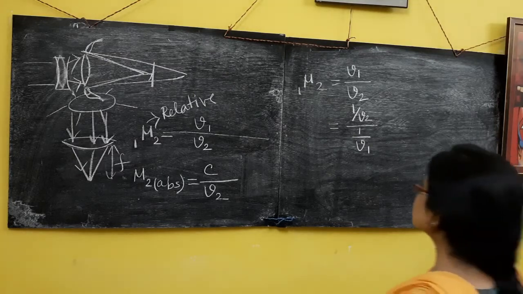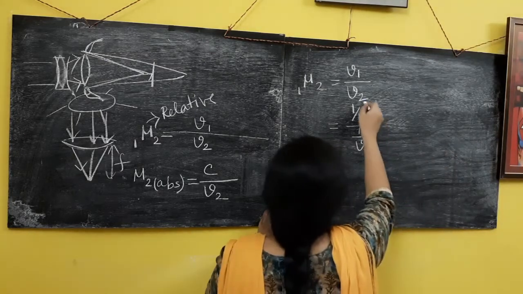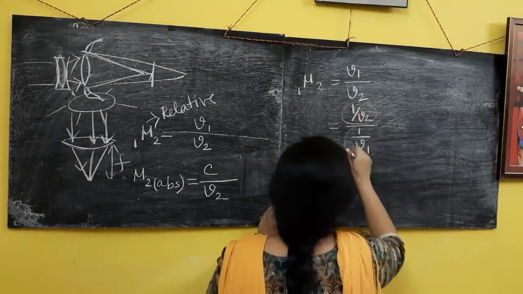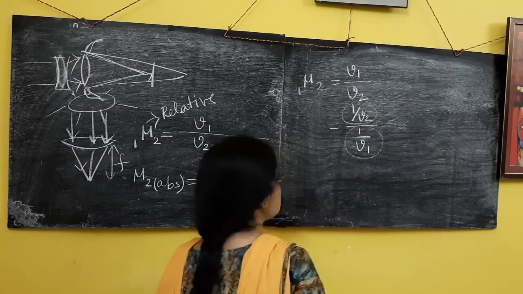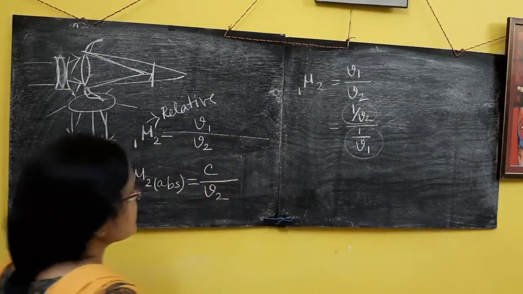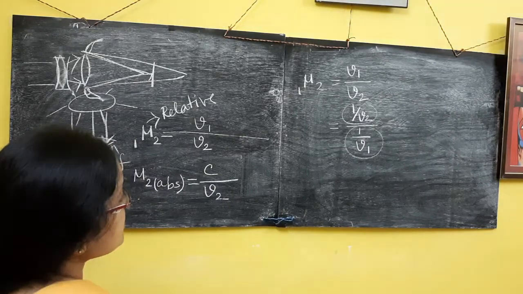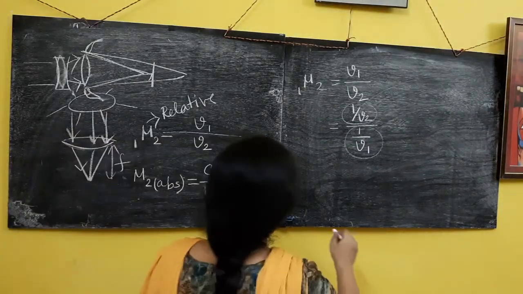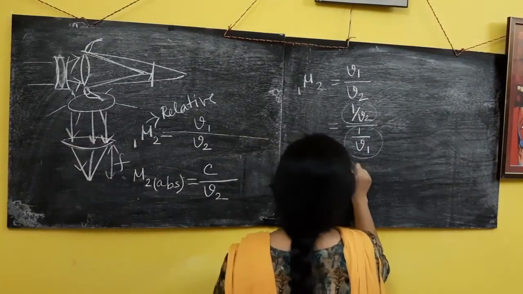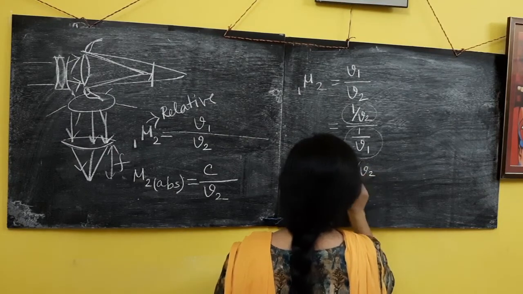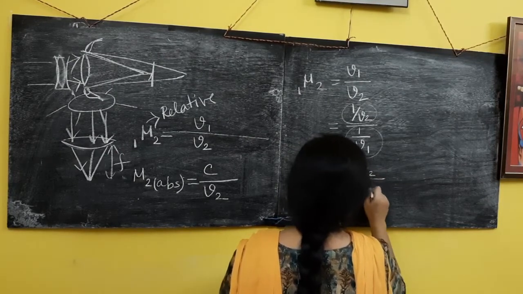No confusion. Now if I multiply both the numerator and the denominator by C, that will not affect the calculation. So it can be written as (C by V2) divided by (C by V1).